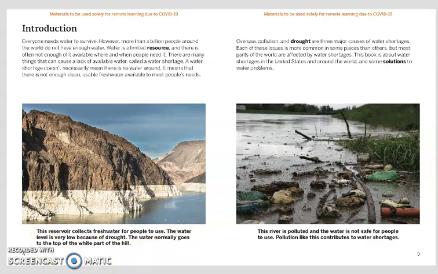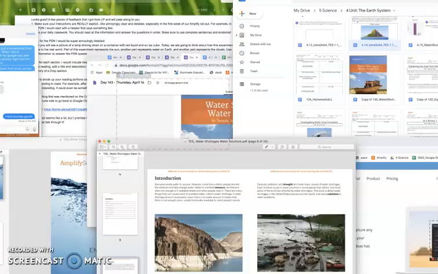The water level is very low because of drought. The water normally goes to the top of the white part of the hill. On the other caption we see, this river is polluted and the water is not safe for people to use. Pollution like this contributes to water shortages.